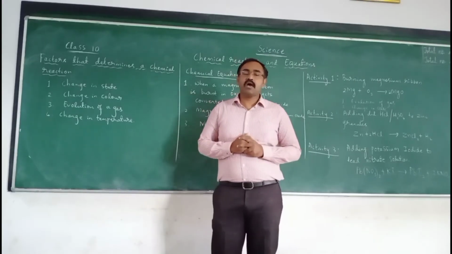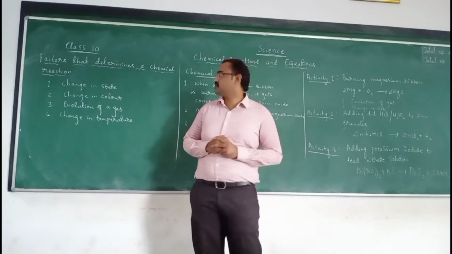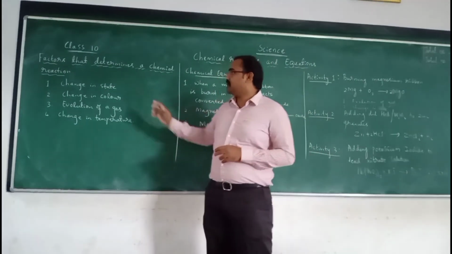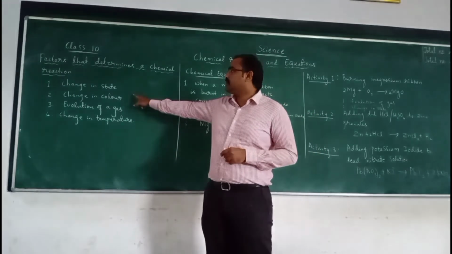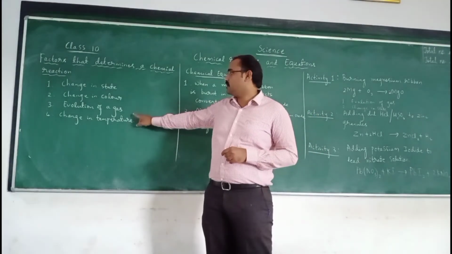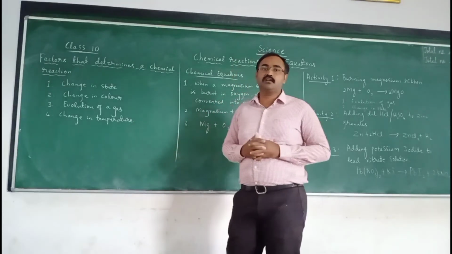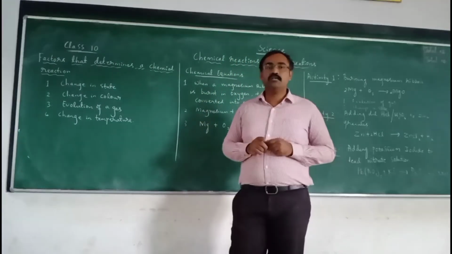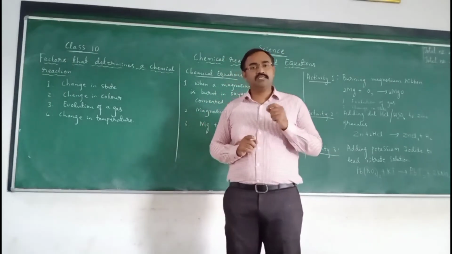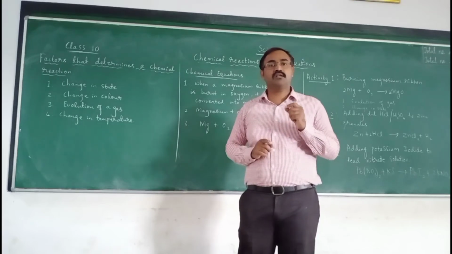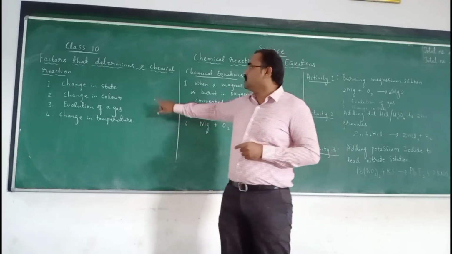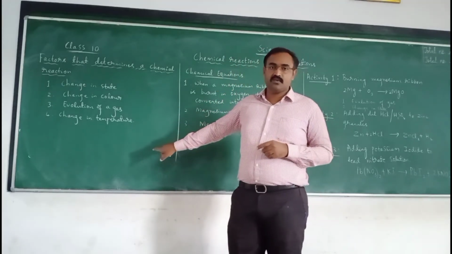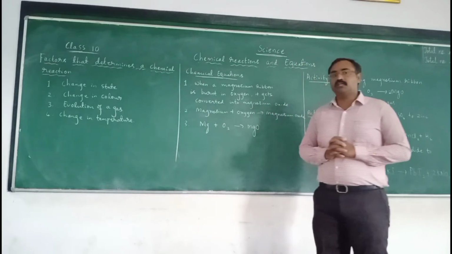Through this experiment, we have understood the factors that determine a chemical reaction. So these are the different factors: change in state, change in color, evolution of gas, and change in temperature. These are the four factors that determine a chemical reaction. If any chemical reaction has taken place, then you might have noticed any of these changes. Now, coming to the chemical equation.